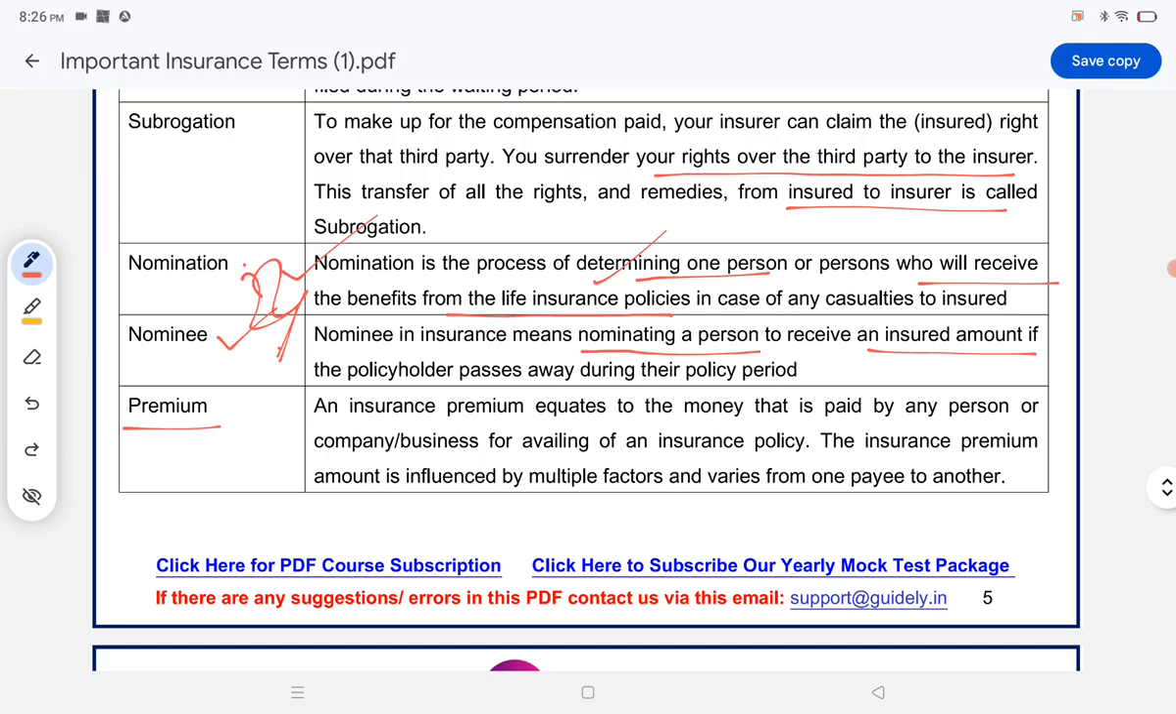Premium. An insurance premium equates to the money that is paid by any person or a business or company for availing an insurance policy. The insurance premium amount is influenced by multiple factors and varies from one payee to another.